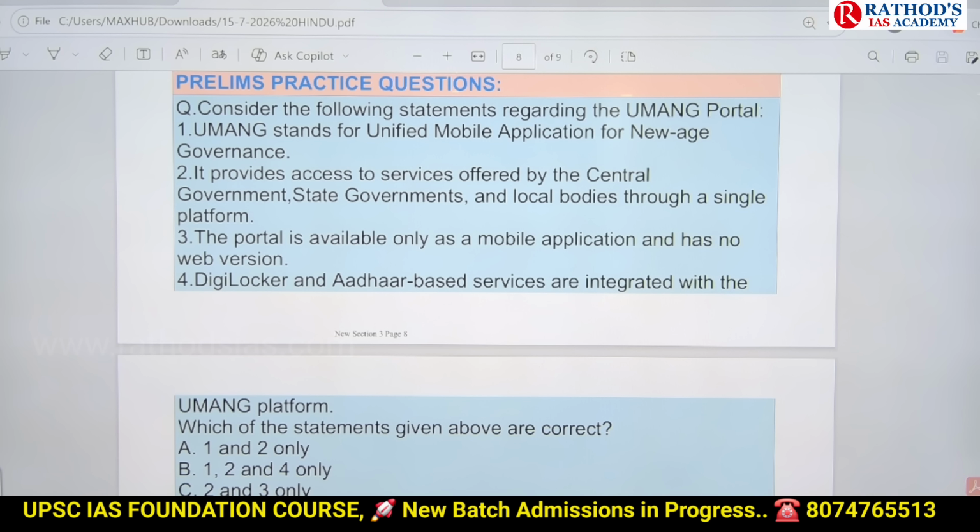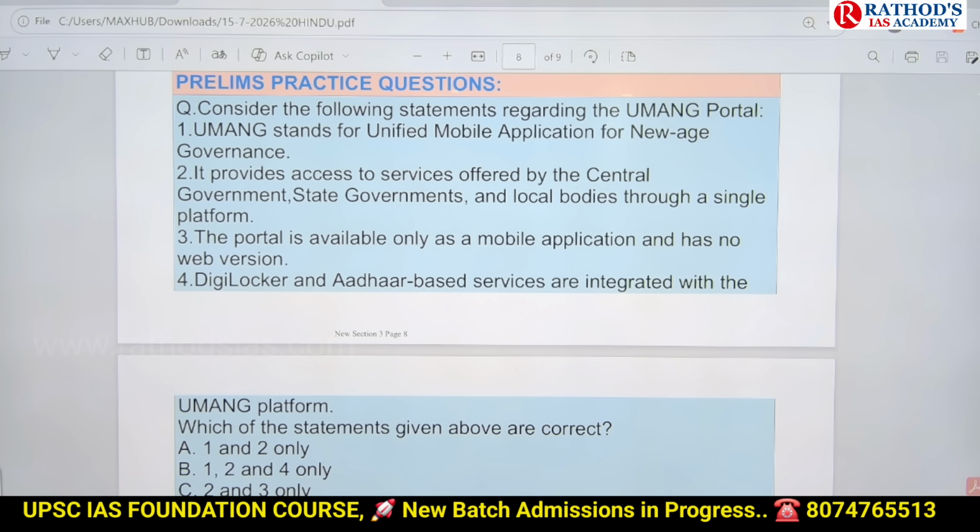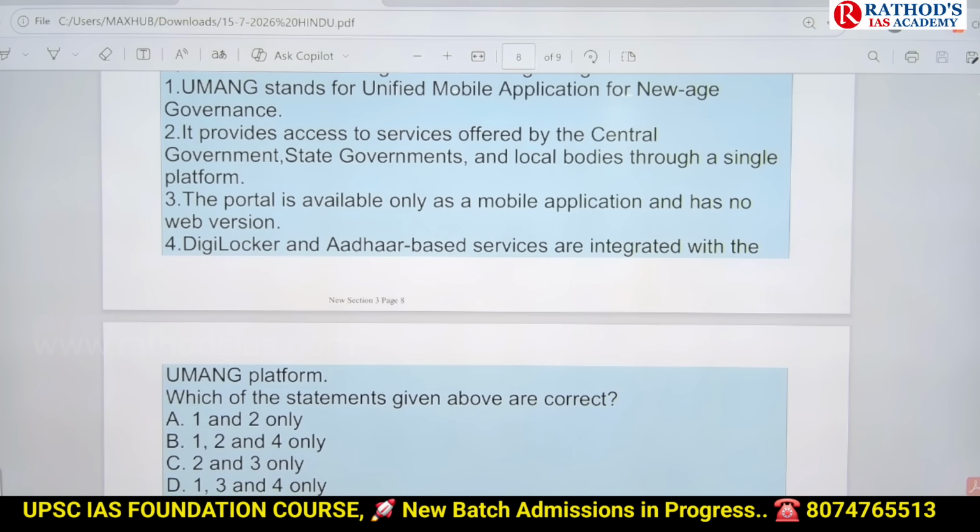Third one is the portal is available only as a mobile application and has no web version. And next one is DigiLocker and Aadhaar services are integrated with this Umang platform. There is no option of 1, 2, 3, 4, guys. You have to eliminate one statement.